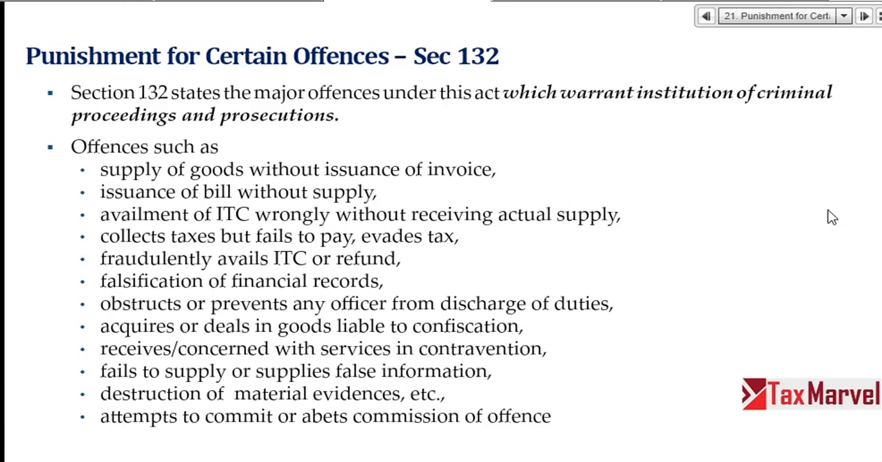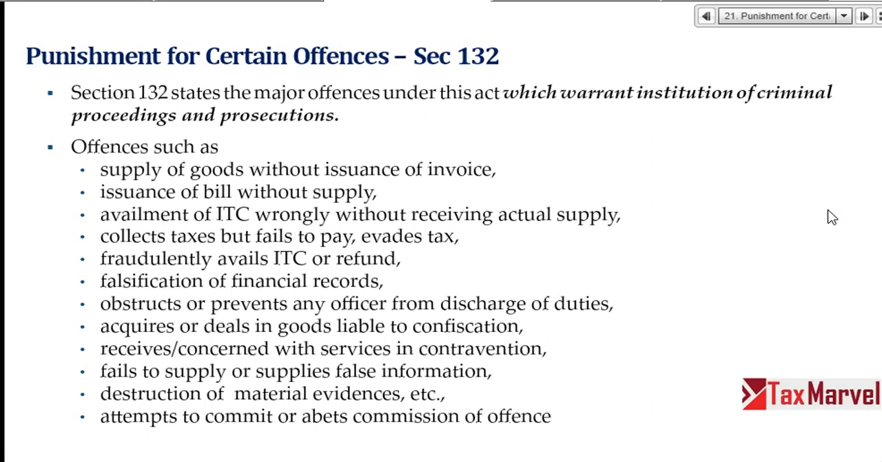Means goods are confiscated, but I purchased the goods even though I know that it is confiscated, right? Received or concerned with services in contravention of any law, fails to supply or supplies false information. Again, this is a criminal offense. Destruction of evidence means I have set fire on the goods, destroyed the evidence, or attempts to commit or abets the commission of an offense. Abetment to commit an offense is also an offense. Abetment means helping or assisting.